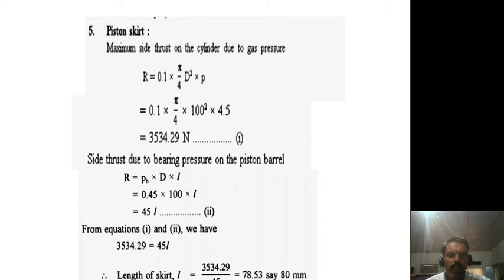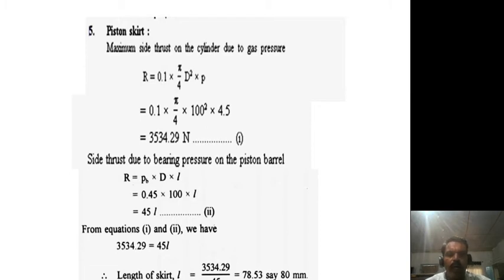3534.29 Newton. So now we can call it equation number 1. Next, side thrust due to bearing pressure on the piston barrel. So there will be a different formula. R is equal to PB into capital D into L. So same thing, 0.45 into D, which means 100 mm. L is not given, so L is going to be determined. Therefore put the same thing as it is unknown, so 45 L. So now we can call it equation number 2.